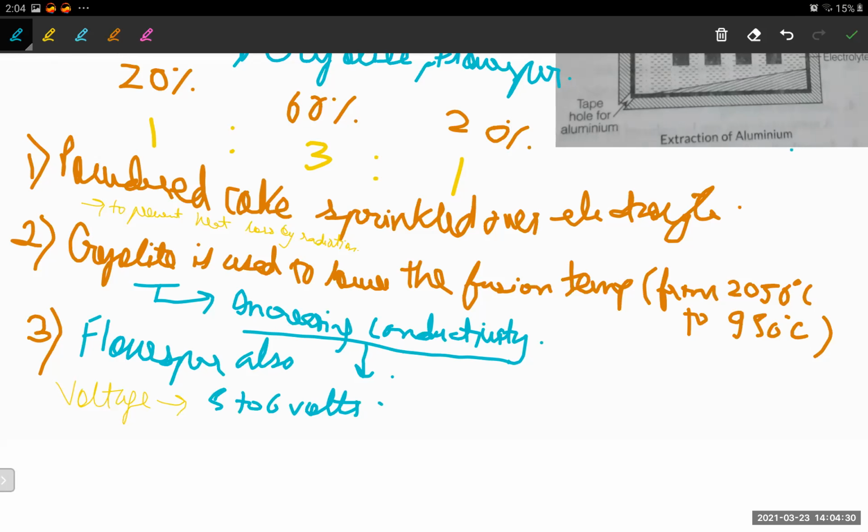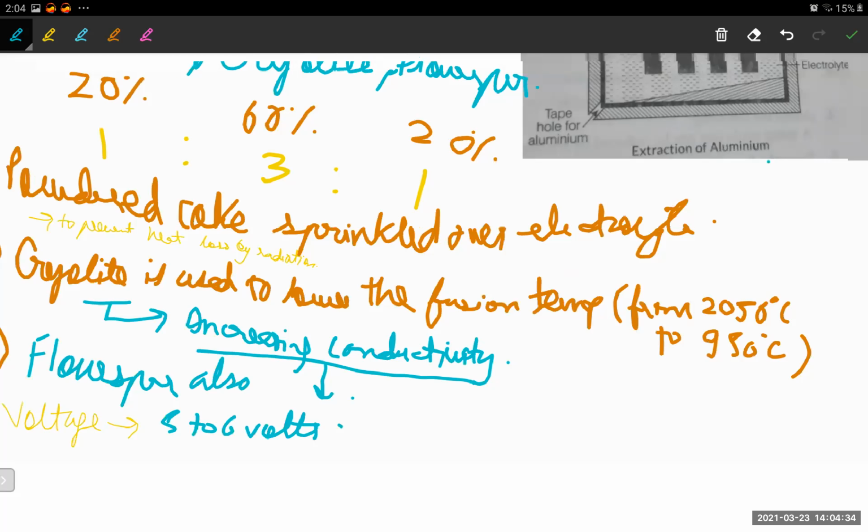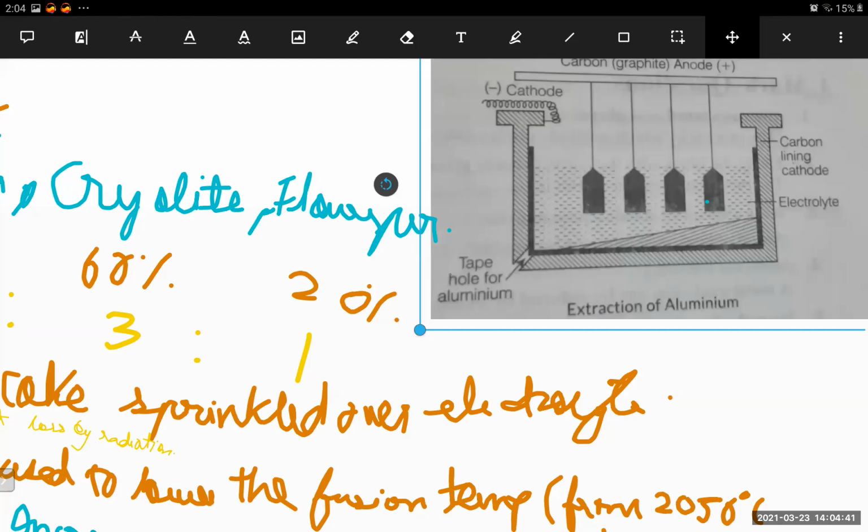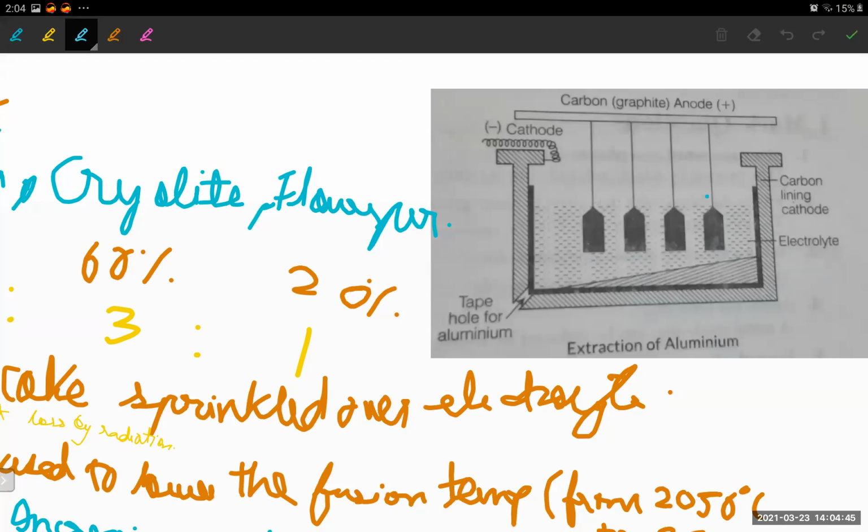If you look at this setup, what is it all about? We have cryolite, fluorspar, and aluminum, and a powdered coke covering on the electrolyte.